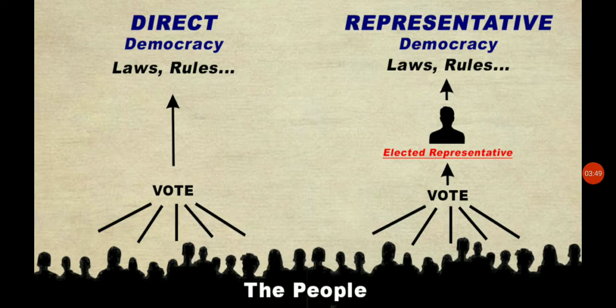Election and representative are the two key elements, or tools, in indirect democracy. That means the person who has been elected, and the elections, that is the voting, are the two key elements of indirect democracy, or representative democracy.